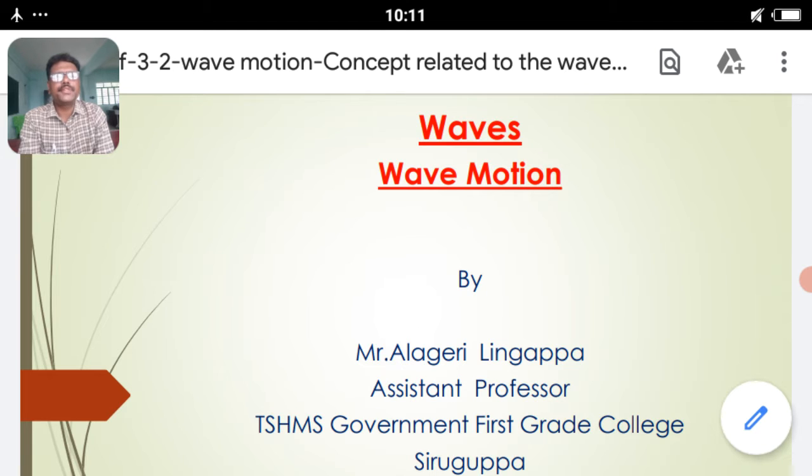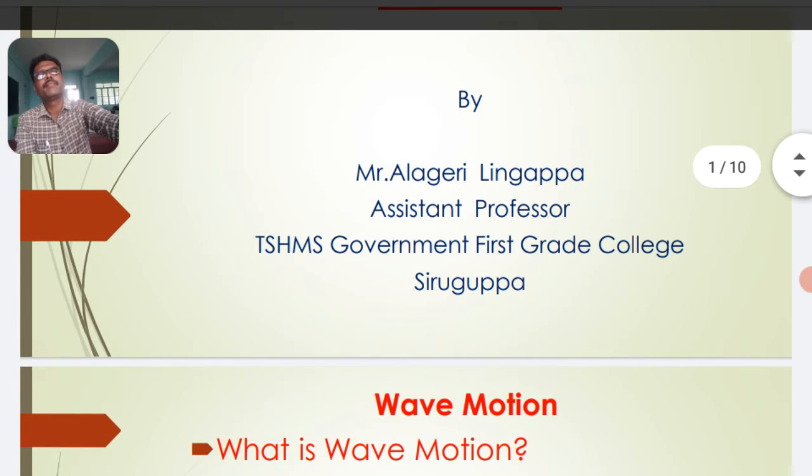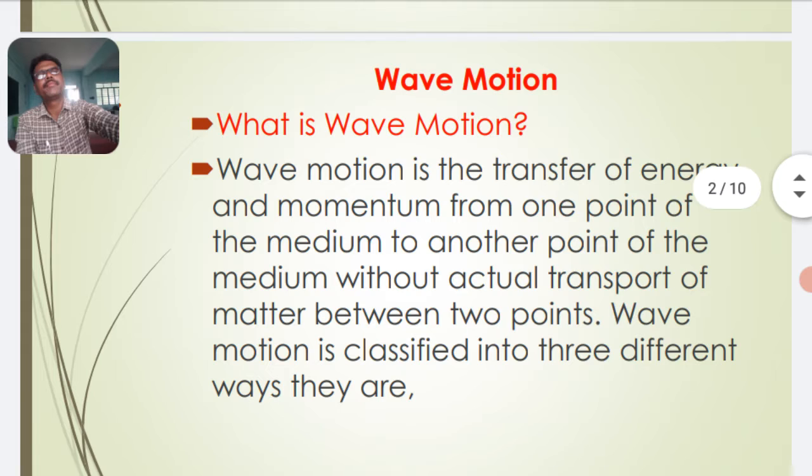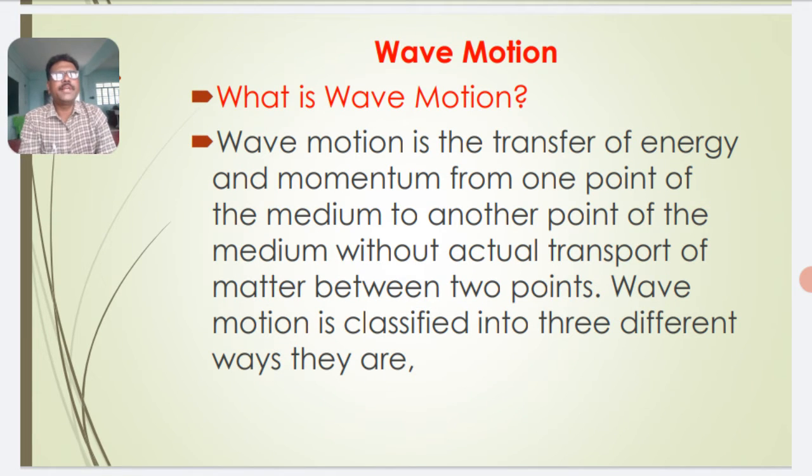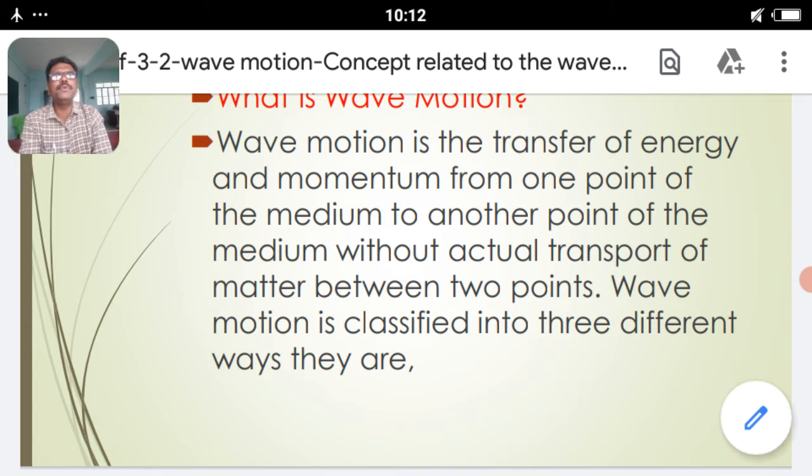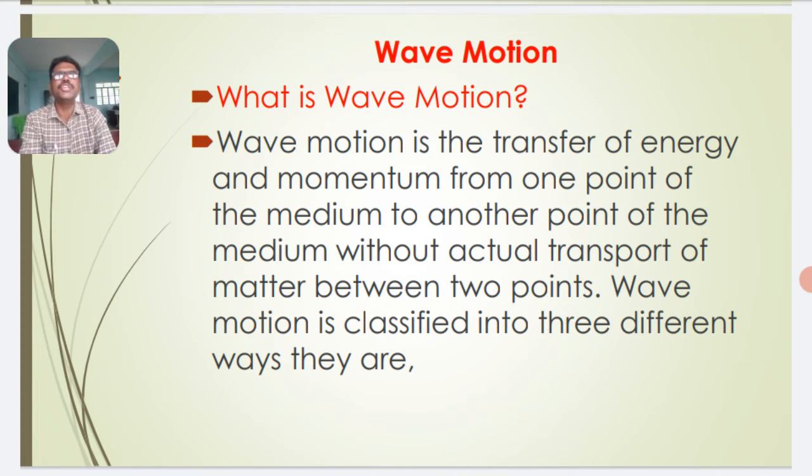I will discuss the topic wave motion. A wave motion is the transfer of energy and momentum from one point of the medium to another point of the medium without actual movement of the particles. So it is a transmission of energy in the form of disturbance from one place to another place without migration of the particles. That means the particles are vibrating about their mean position without migration.